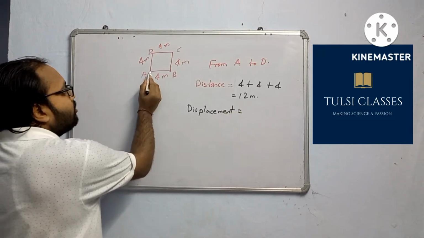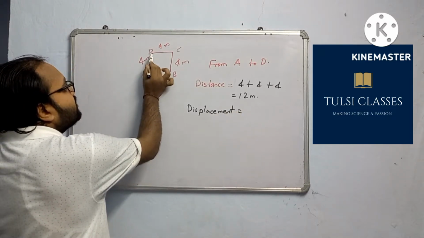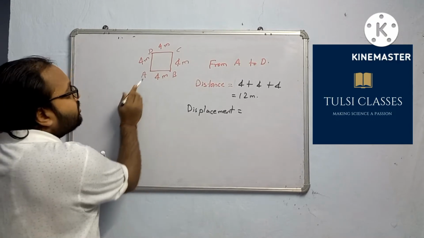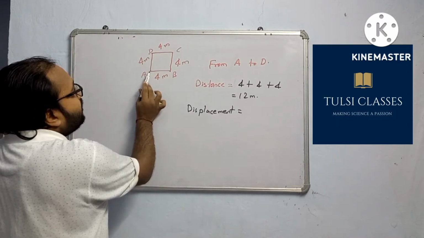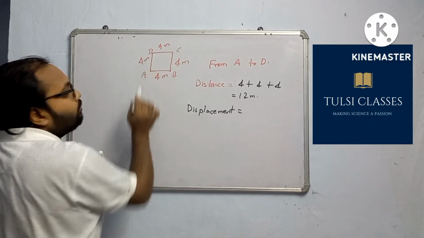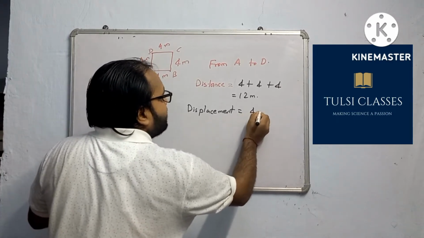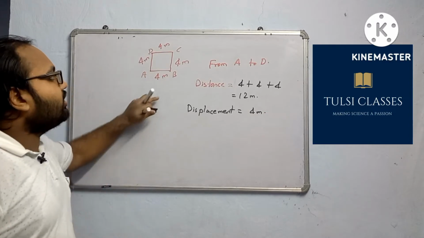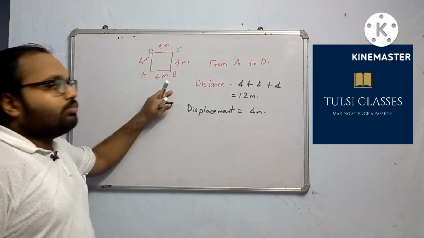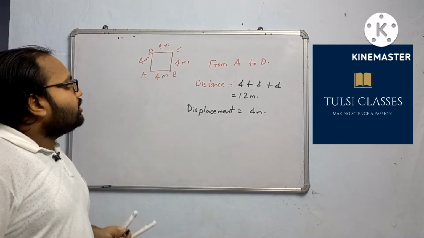We see the initial position and the final position, and the shortest path between them is 4 meter. As you can see, this is a straight line AD, it is 4 meter. So displacement is 4 meter only. This is the basic thing that you must be knowing, distance and displacement.